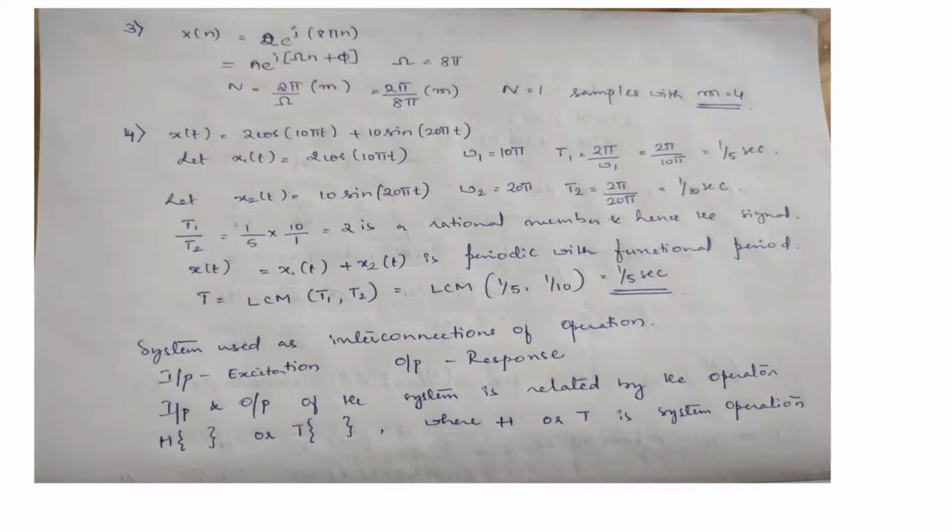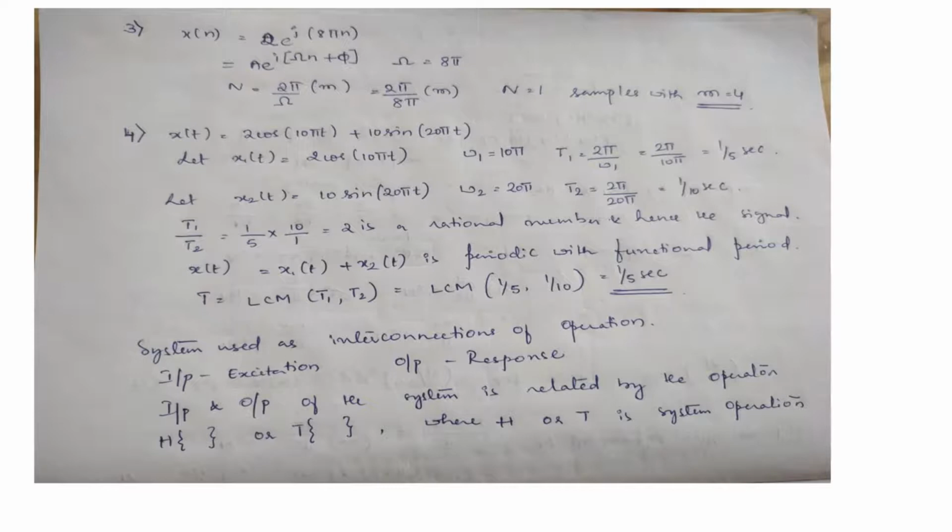Where Ω = 8π, φ = 0, then N = 2π/Ω · m, or 2π/8π · m. The value of N is equal to 1 sample with m = 4, or the value of N is equal to 0.25 with m = 1. Then x(t) = 2cos(10πt) + 10sin(20πt).